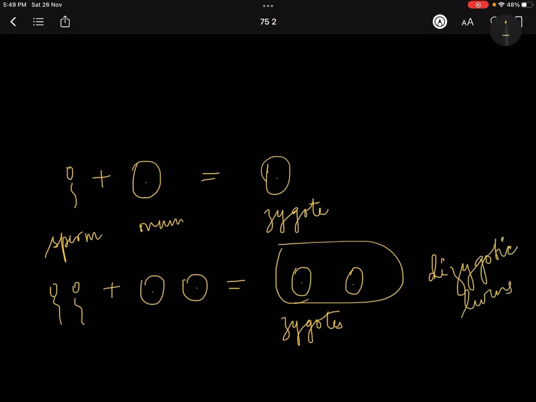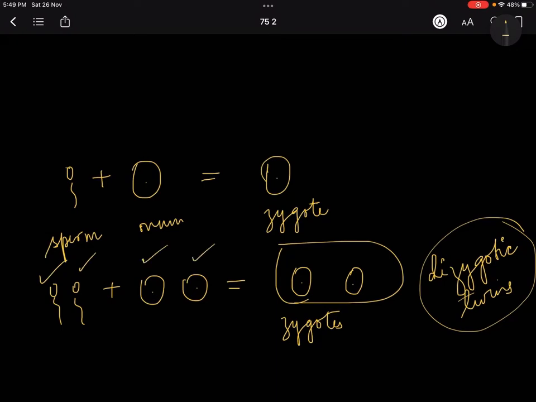It is just that these two babies are taking birth at the same time, nothing else, but they are made from two different sperms and two different ovums. But in the case of monozygotic twins, I'll just show you again.